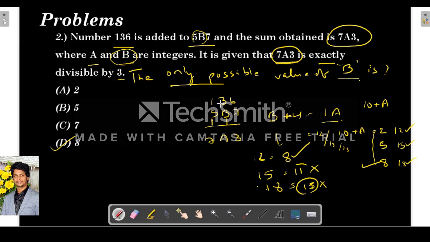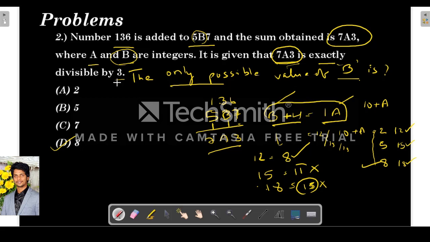So I'll explain you again. See, they are telling that when 136 is added to 5b7, the resultant sum is 7a3. So how can you do this? 7 plus 6 is 13. So b plus 3 plus 1 is 4 plus b, and here the result is a, and they are telling 7, right? So there 1 should be there. Therefore b plus 4 should be 1a. a and b both are digits.